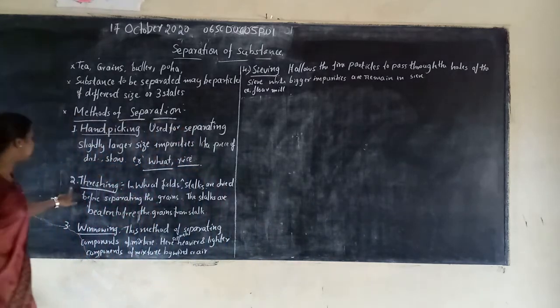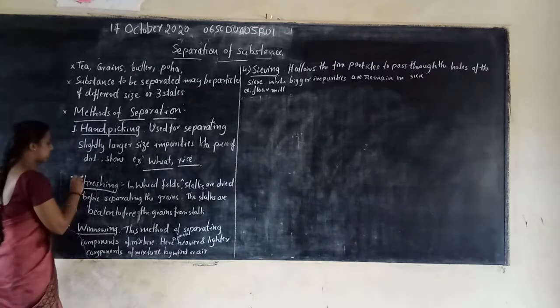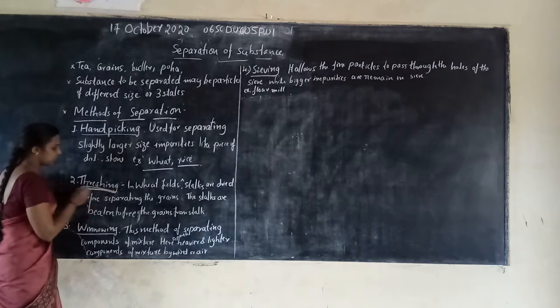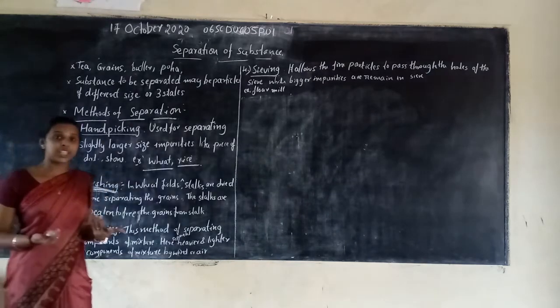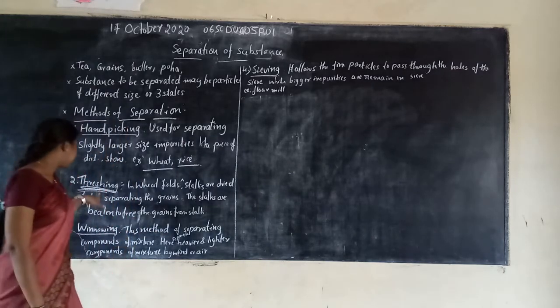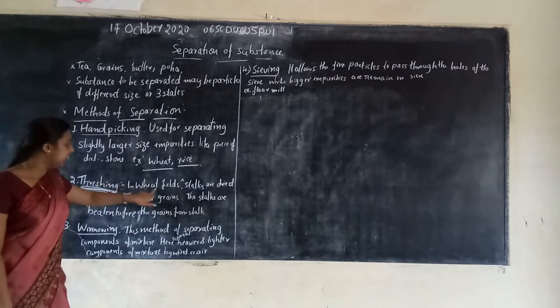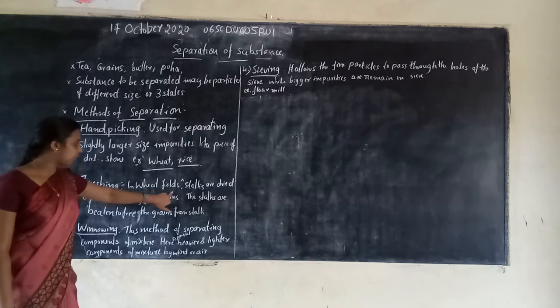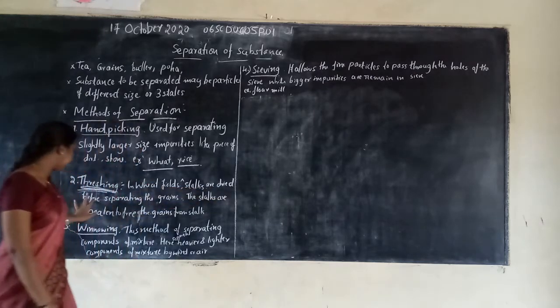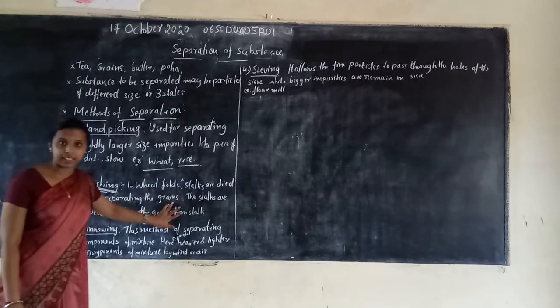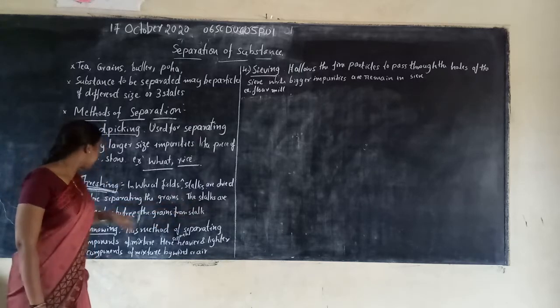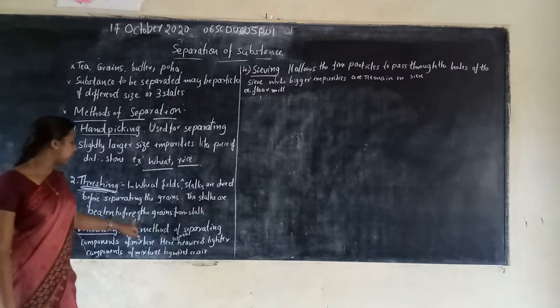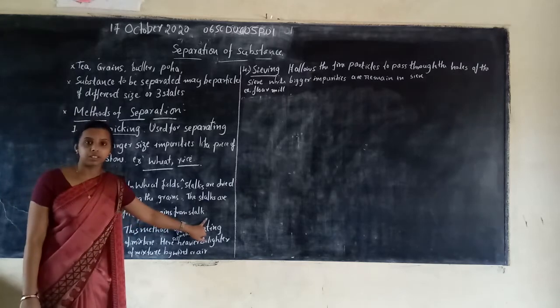The second one is threshing. Have you seen threshing, students? What is threshing? Threshing means that in a wheat field, stalks are dried before separating the grains. The stalks are beaten to free the grains from the stalk.